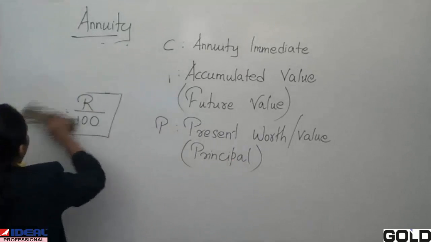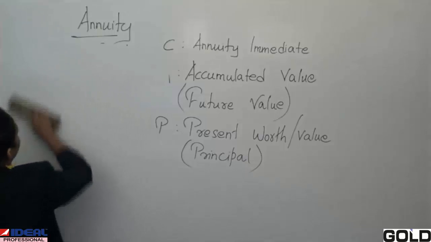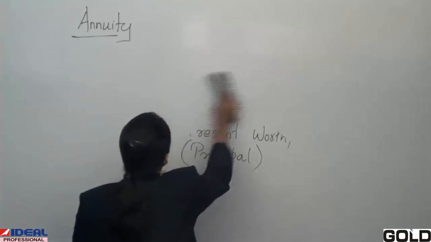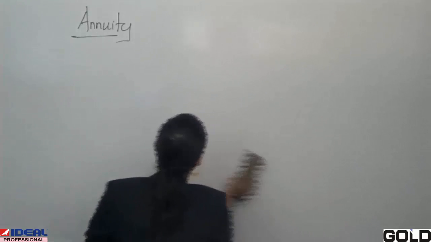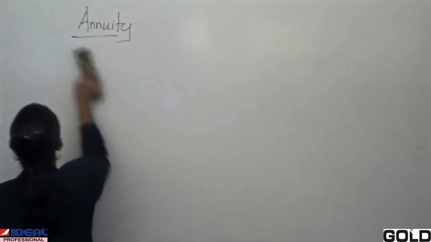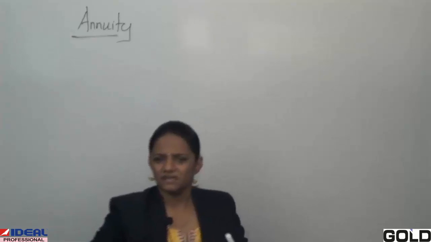Now we'll start with annuity sums. Before sums, we will see the formulas as well. The sums are simple, just like simple interest and compound interest. One more important thing in this: the modes of payment are usually in a year.